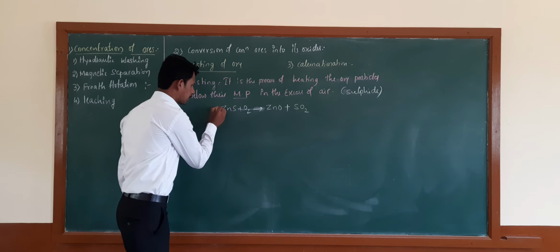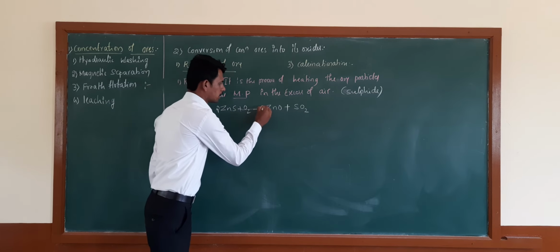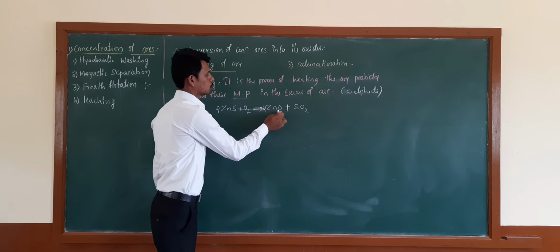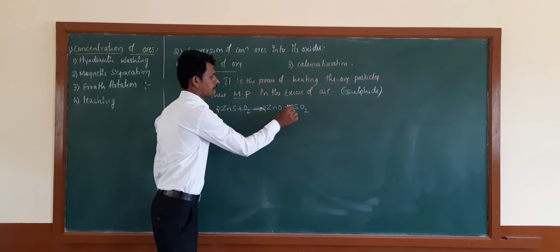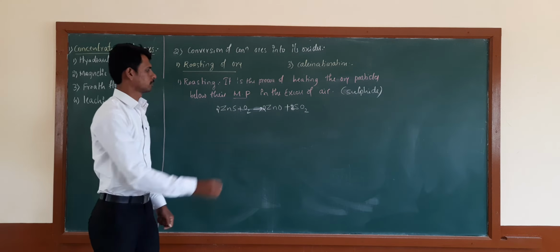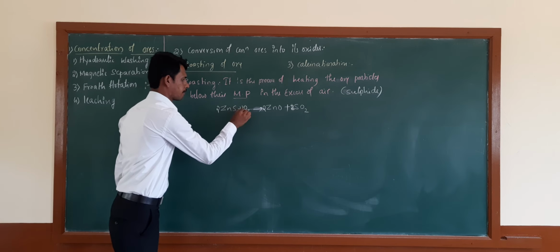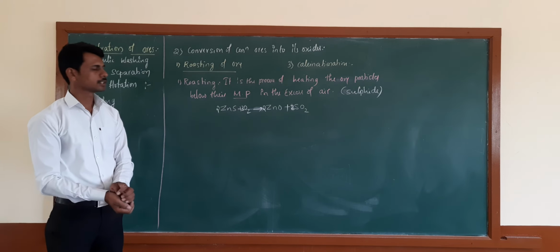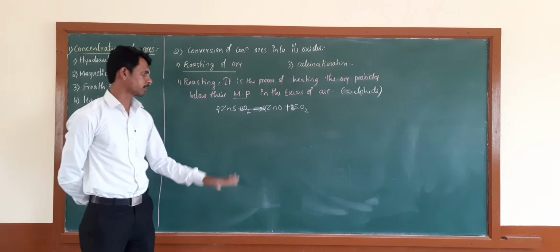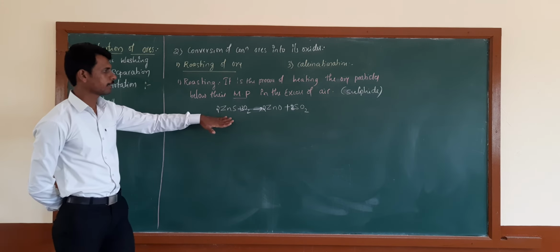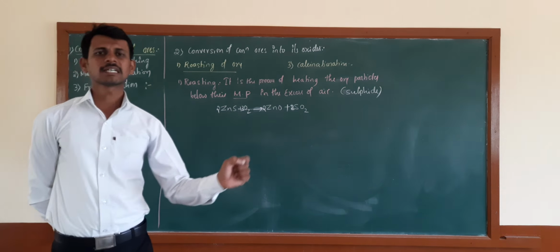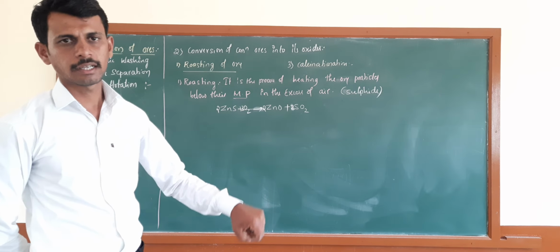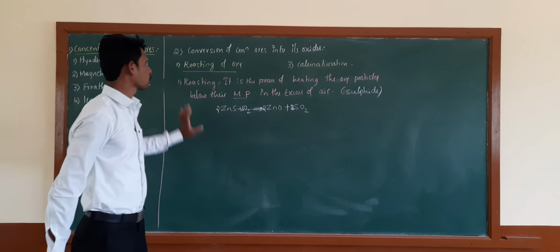Therefore, we have to multiply by 2, then 2, 2, 2. This is the balanced equation. Therefore, the sulfide ores can be converted into the oxide form by releasing sulfur dioxide gas. That is the roasting method.